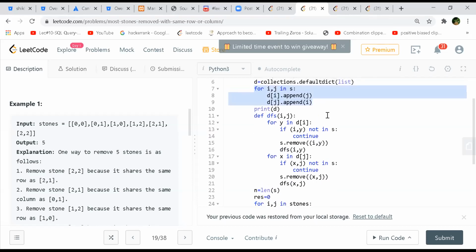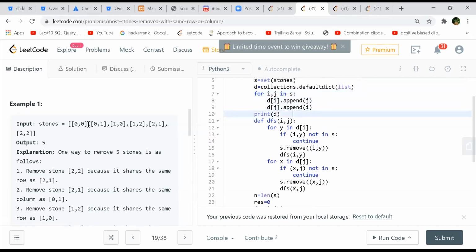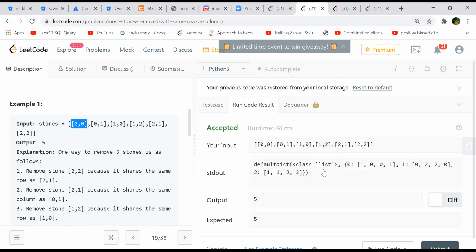I'm creating the graph based on the coordinates. For every coordinate I'll connect 0 with 0, and again 0 and 1 is there. So corresponding to 0, I'll have 0, 1. So this is the final graph. Corresponding to 0, you have connections with 1, 0, 0, and 1, that is 2 zeros and 2 ones, if you take all this and do a hash map.